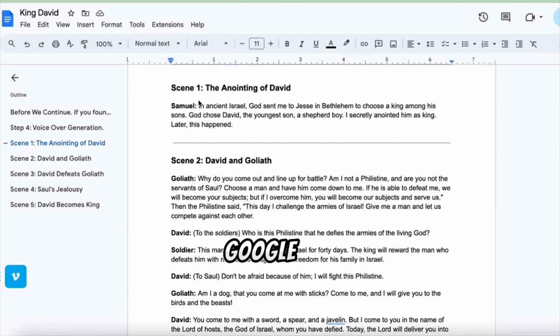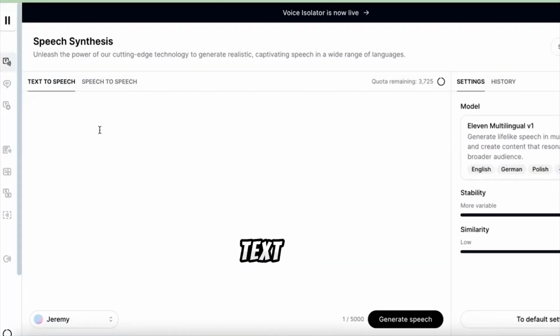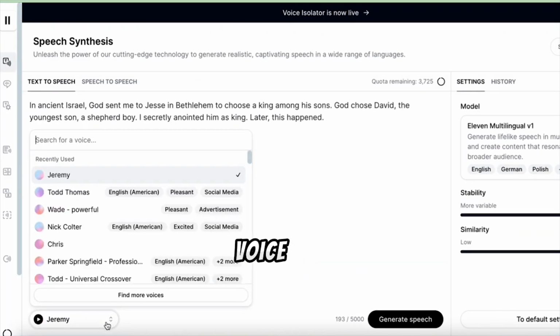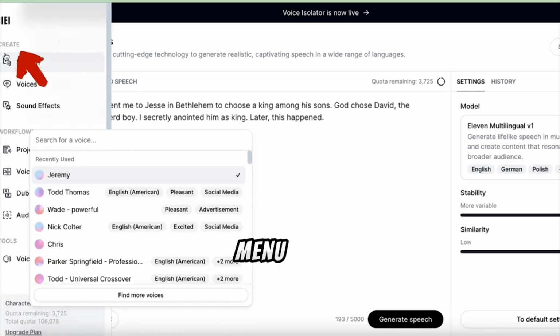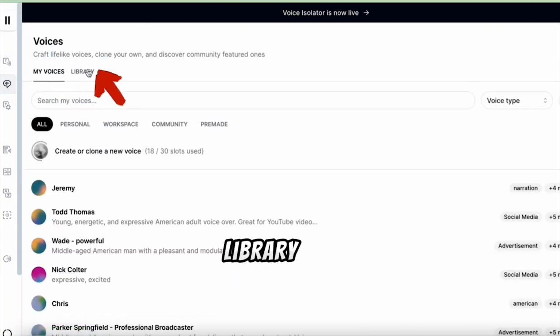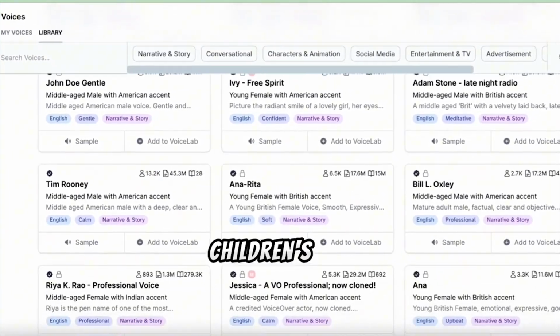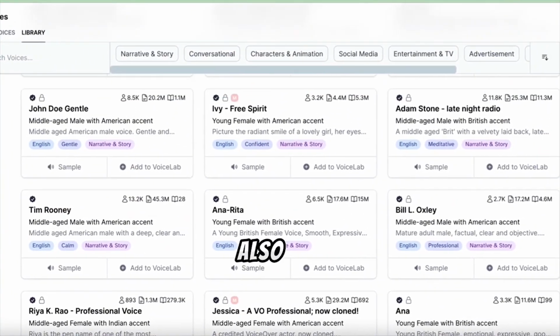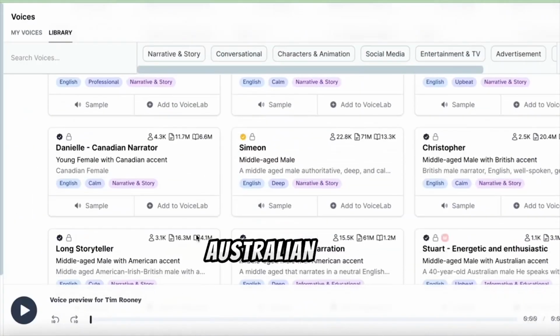First, open your Google document and copy the first speaker's dialogue. Then, go to 11 Labs website and paste the text into the box. Pick a voice you like. There are many options. Alternatively, click on Menu, then Voices and Library. You'll find tons of voices, including male, female, and children's voices. You can also choose different accents like American, British, African, Australian, and more.